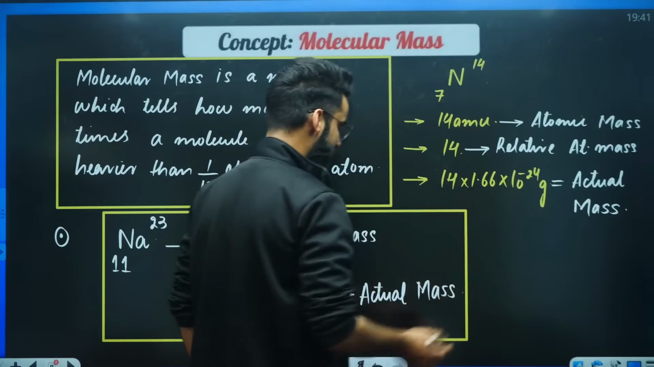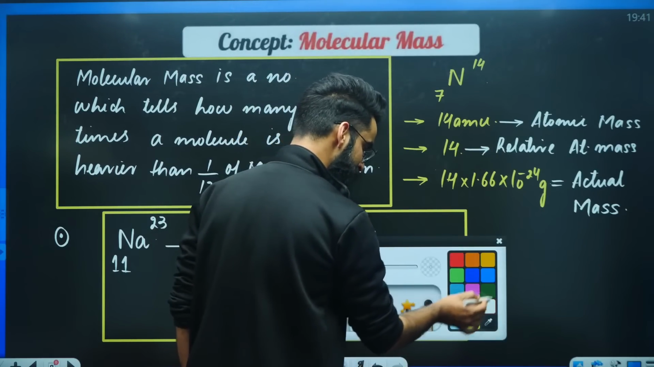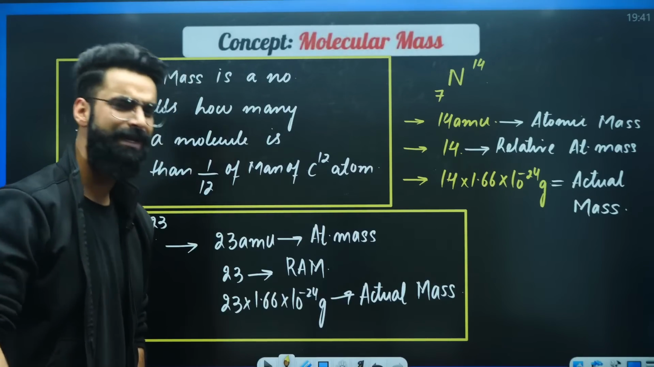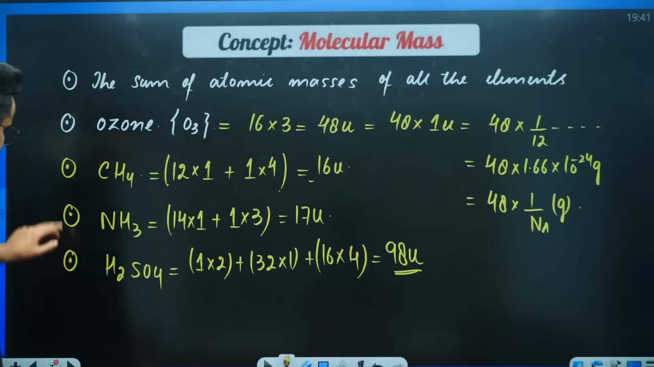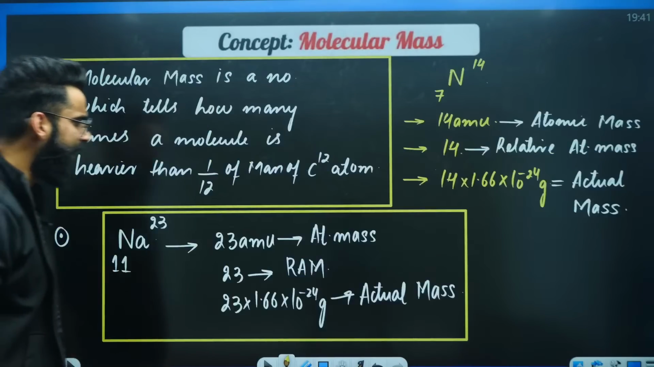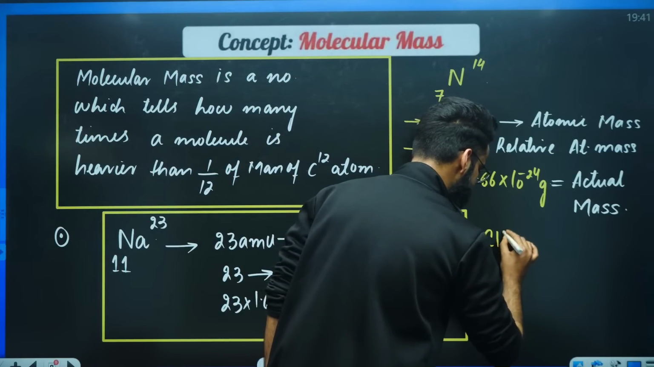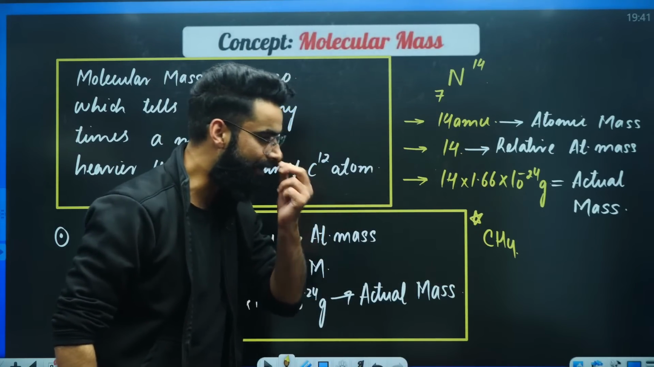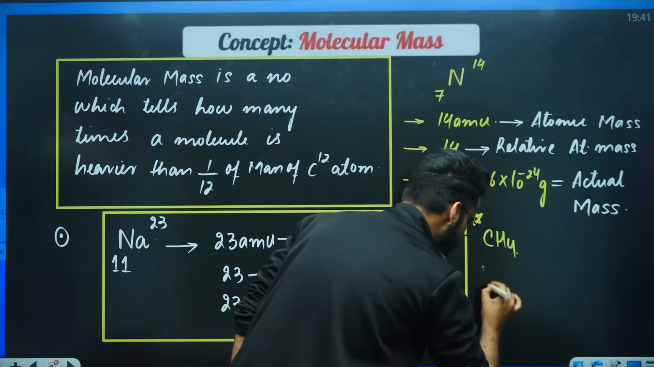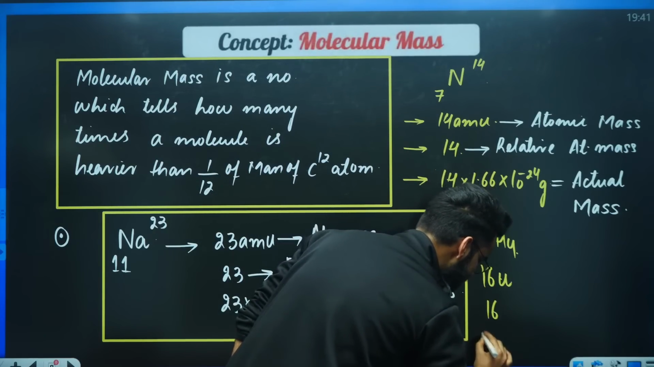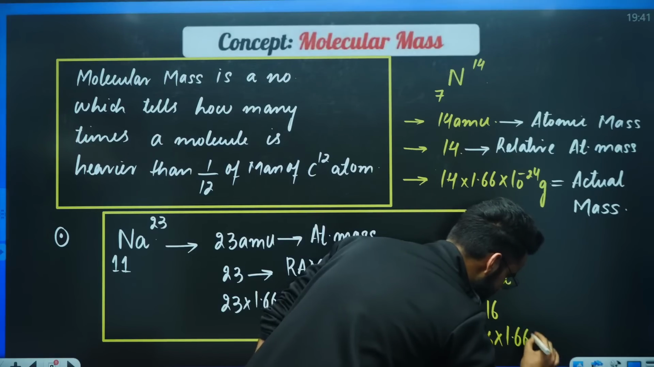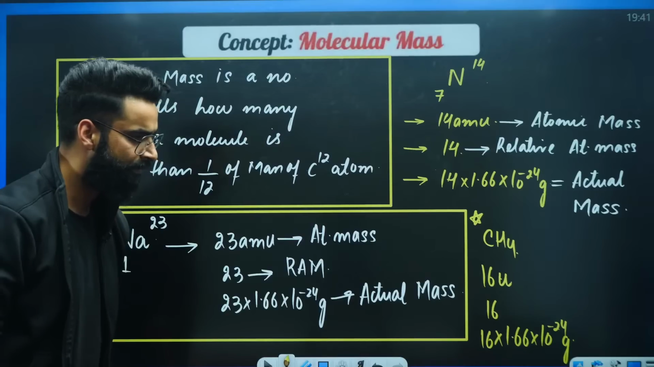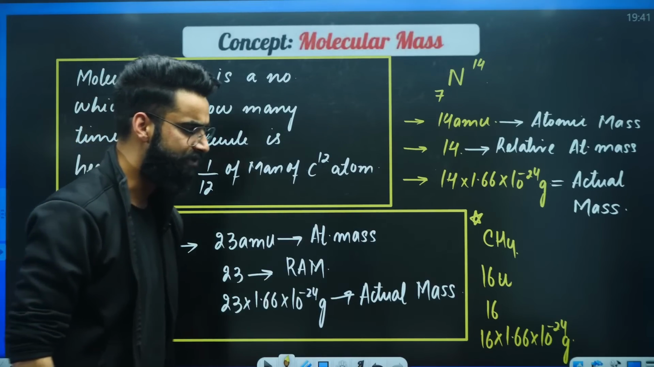For example, let me not take the atom now. Let me take a molecule. Which molecules did we take? We took CH4 in the beginning. For example, I'm taking CH4 only. For this CH4, again I'll be writing three terms, and you have to differentiate them. One is 16 AMU, another is 16, and the last one is 16 multiplied by 1.66 into 10 raised to the power minus 24 grams. Just differentiate them quickly.